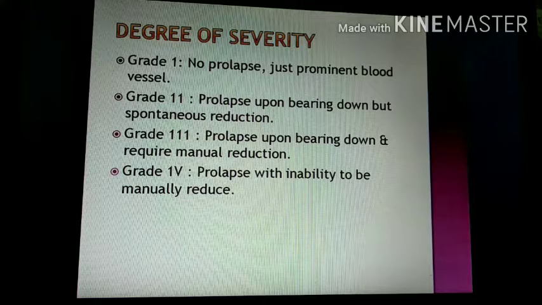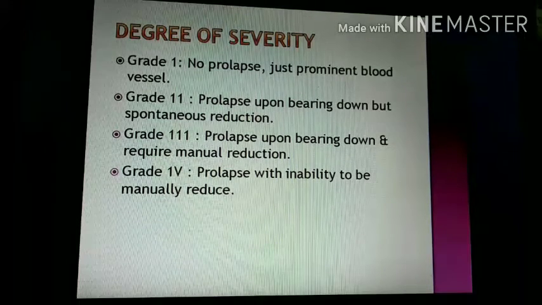In grade 3, prolapse upon bearing down, but the hemorrhoid requires manual reduction; you have to revert it back to its position manually. Then grade 4, prolapse with inability to be manually reduced; you can't revert the hemorrhoid to its original position manually.